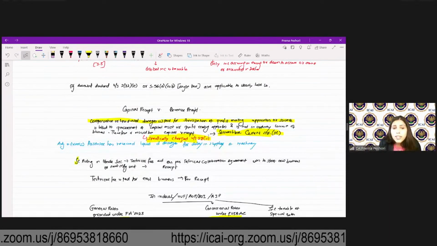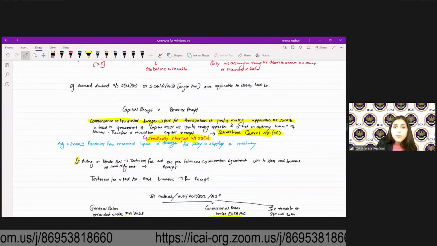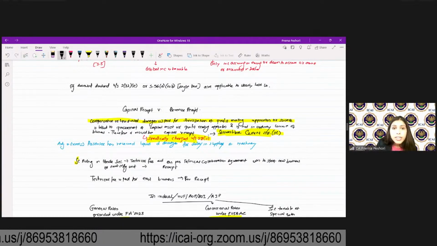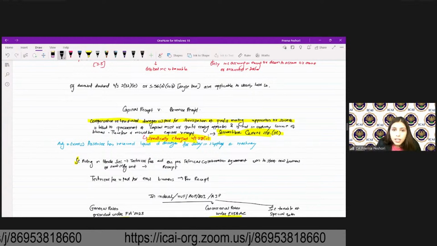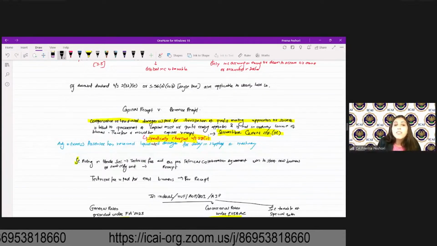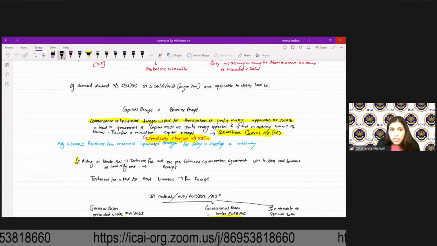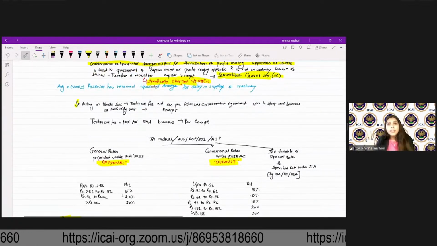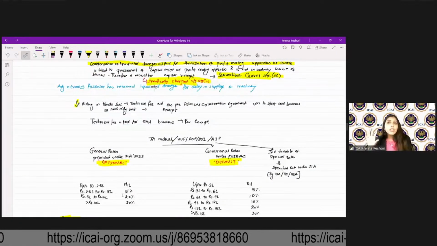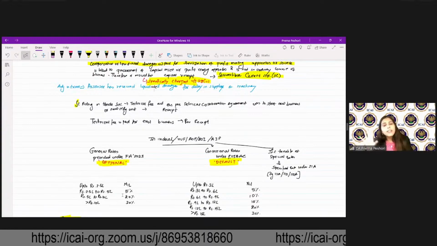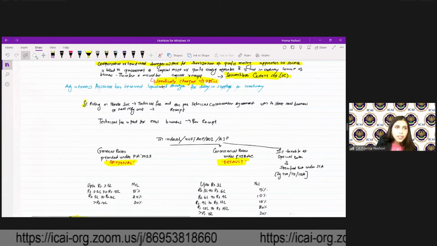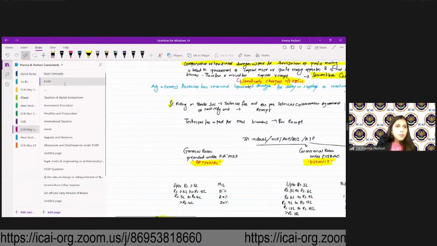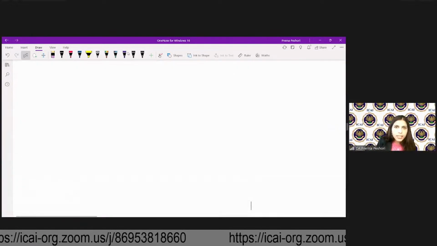However, if the assessee has received liquidated damages for the delay in supply of machinery, then in that particular case, you have to specifically charge to tax under 28(2). Then in case of any other capital receipt which is towards a one-off gain, it is considered as a capital receipt. Fine. Now we'll move towards PGBP, students. Any questions you have?